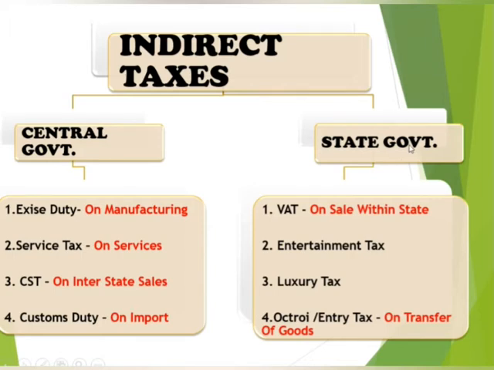Some major indirect taxes levied by the state governments are as follows. The first one is value added tax, that is VAT, which is charged on sales within the state. The second one is entertainment tax, charged on entertainment activities such as movie tickets. Next is the luxury tax, which deals with luxury hotel rooms, etc. The fourth one is octroi or entry tax, charged on the transfer of goods from one state to another, that is, tax on entry to a state.